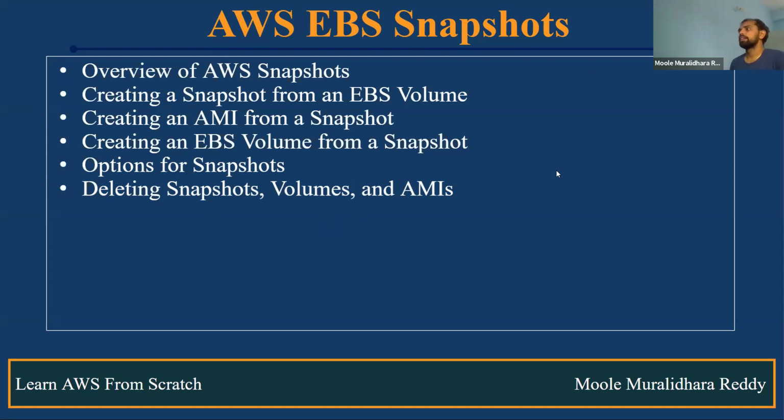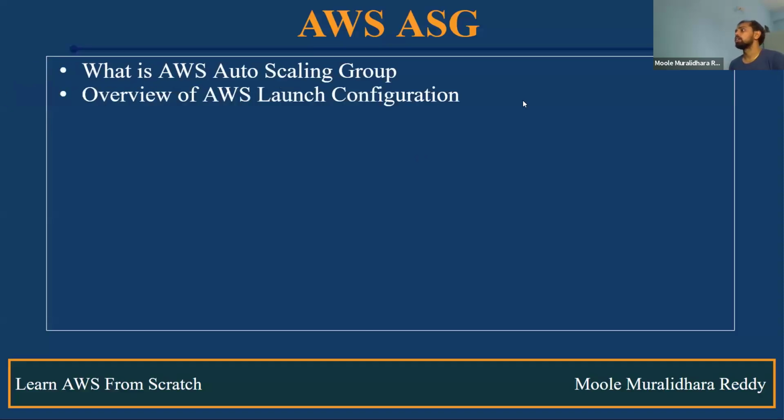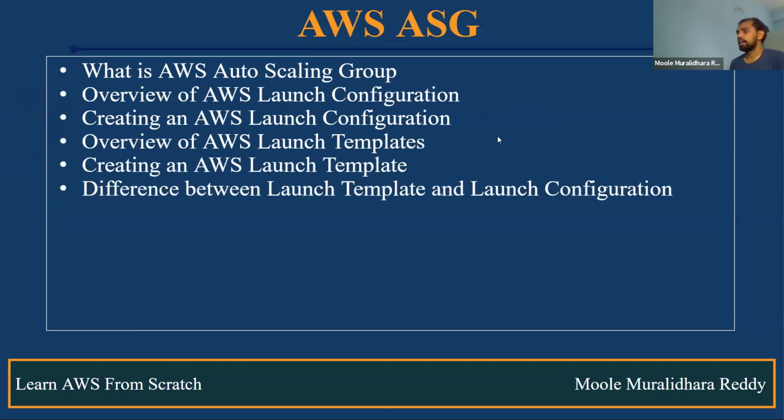Okay, fine, right? The next one is the AWS auto scaling group. What are the uses of an auto scaling group? What is the overview of the AWS launch configuration? Okay, how do we create a launch configuration and also a launch template? How do we create the launch template? What is the difference between a launch template and a launch configuration?